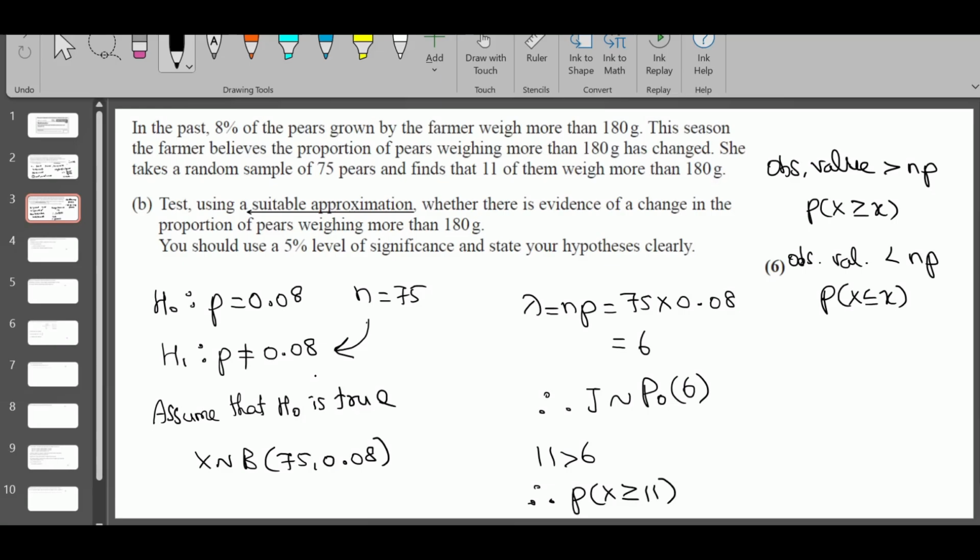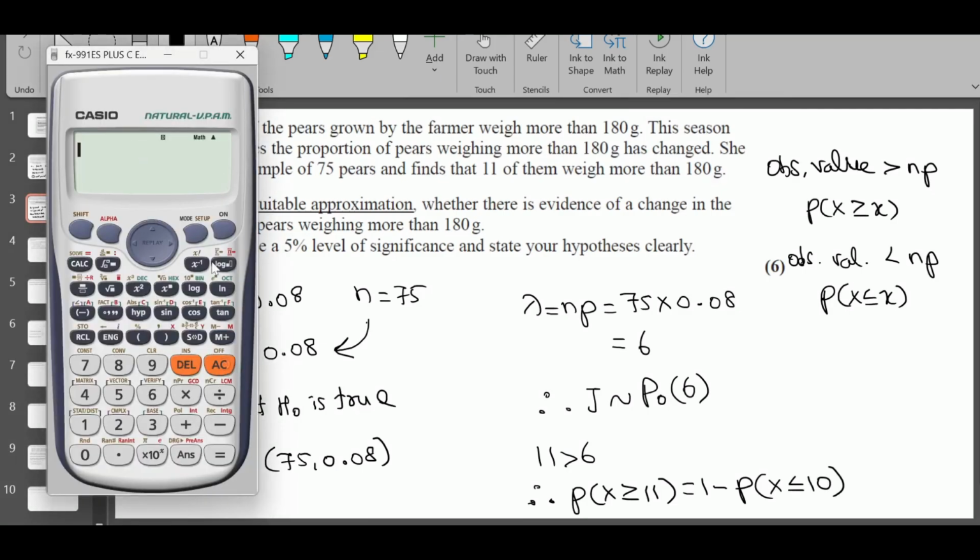You need to calculate this, which is 1 minus P(X less than or equal to 10). I'm going to use a calculator to find this. Go to distribution, number 3, Poisson CD, number 3, 2, we don't need the list, the x value is 10, and the mu is 6.